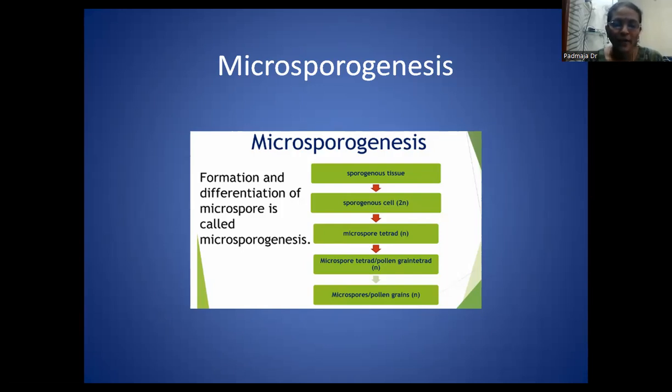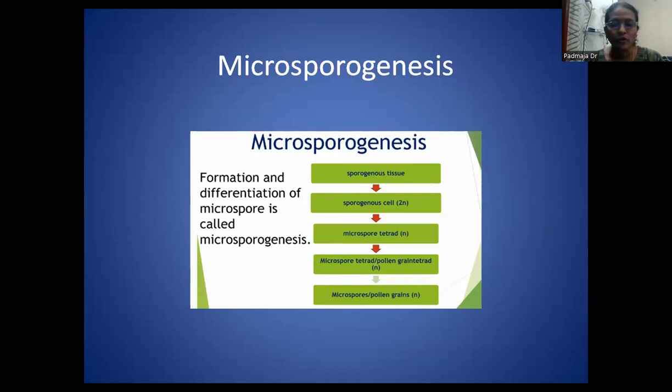Inside the tapetum there is a tissue that is known as the sporogenous tissue. This sporogenous tissue is a diploid one, and it undergoes meiotic division. As a result, 4 microspores are formed from each microspore mother cell. These are arranged in the form of a tetrad, and these microspores are haploid in condition.